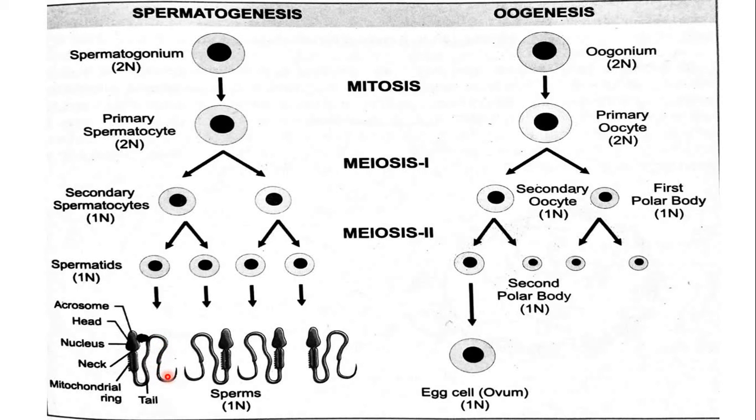So this is the structure of a mature sperm. These spermatids undergo changes and then they develop into a sperm. In this way, these four spermatids undergo changes and produce four sperm cells. Now these are four sperm cells, or they are also called male gametes.